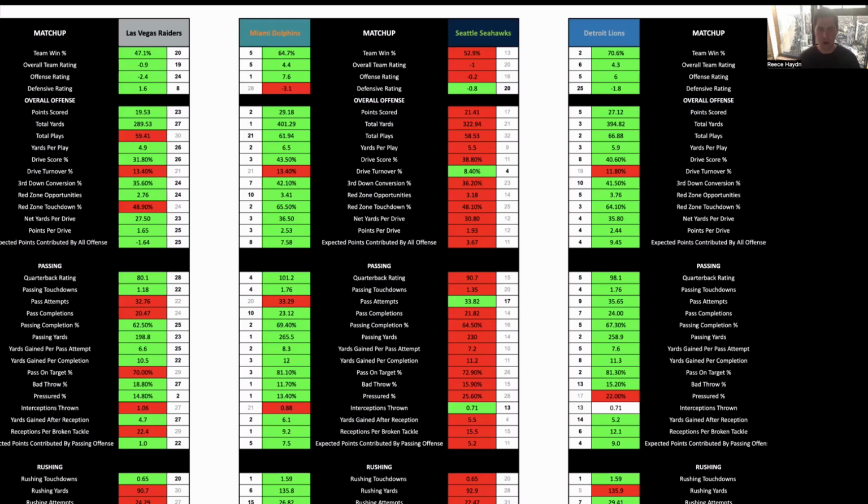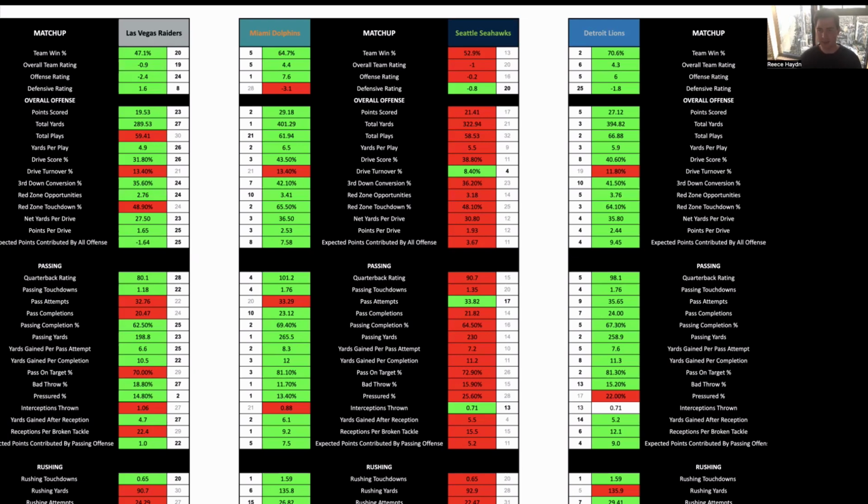Miami on the road against Seattle. Miami won their opening game against Jacksonville, then lost big time against Buffalo. They have extended rest coming into this game, so that's definitely in their favor. And Seattle are 2-0 to start the season with wins against Denver and New England.